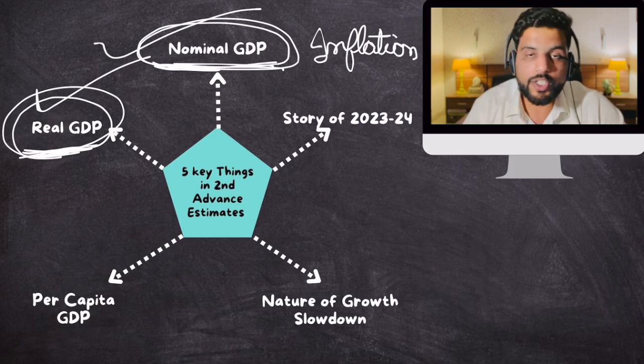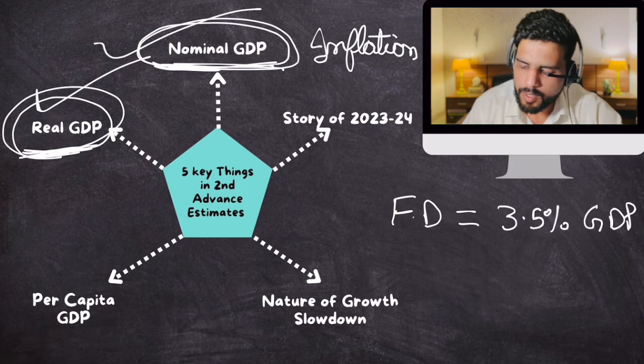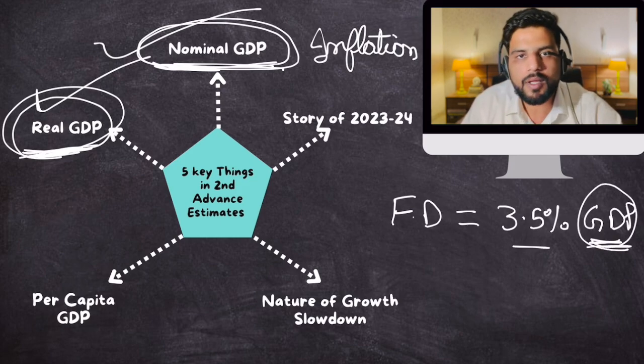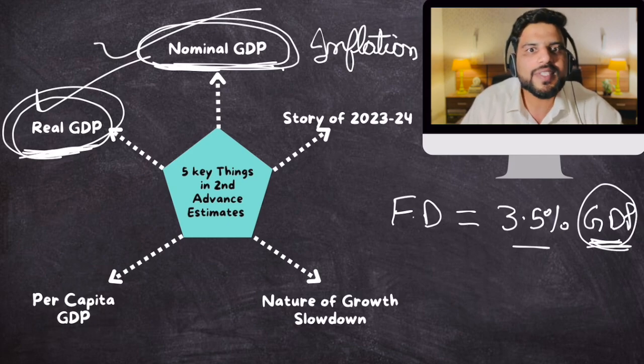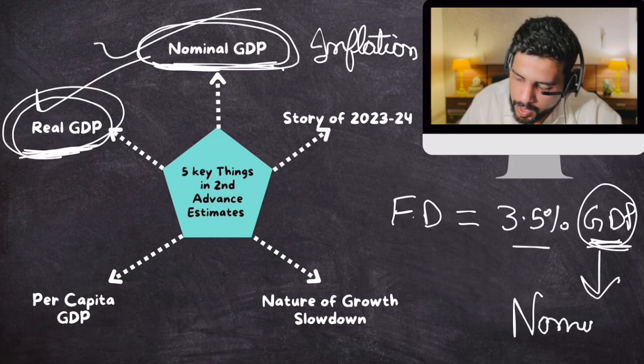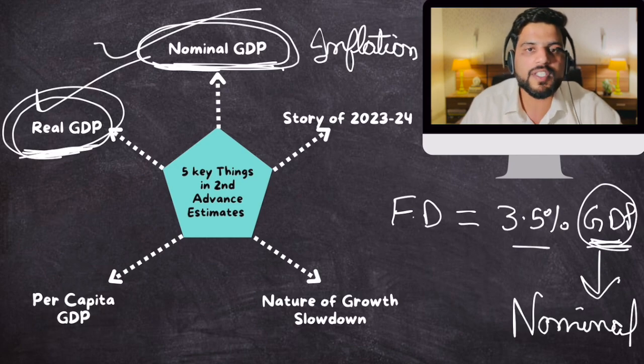By the way, why is nominal GDP important? Because you must have seen that we calculate fiscal deficit, right? And it is written sometimes as fiscal deficit is 3.5% of GDP. India's fiscal deficit is 3.5% of GDP. Which GDP? Nominal or real? So fiscal deficit is calculated as a percentage of nominal GDP. Remember this part always. They can ask you an MCQ on that. Revenue deficit, all deficits are calculated as a percentage of nominal GDP.